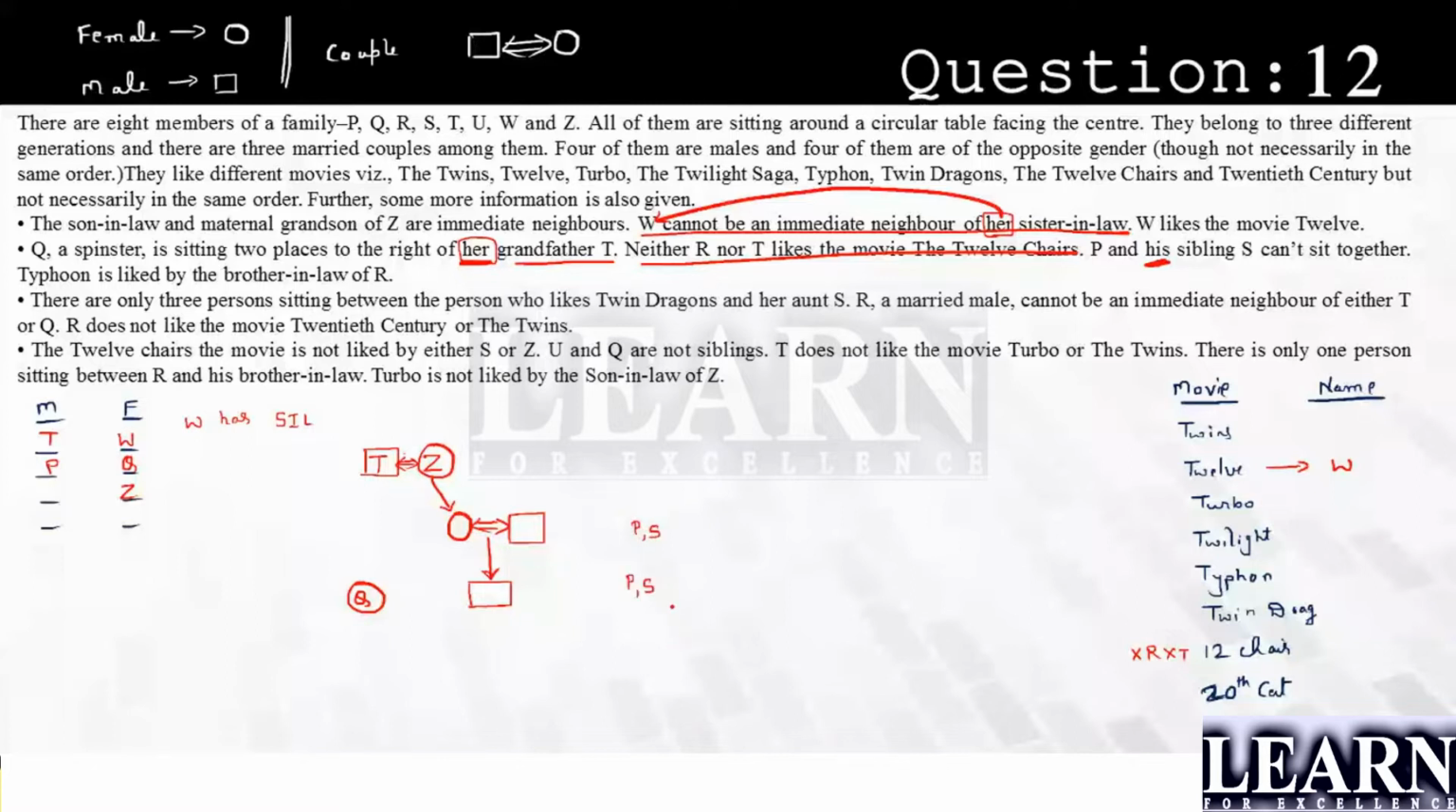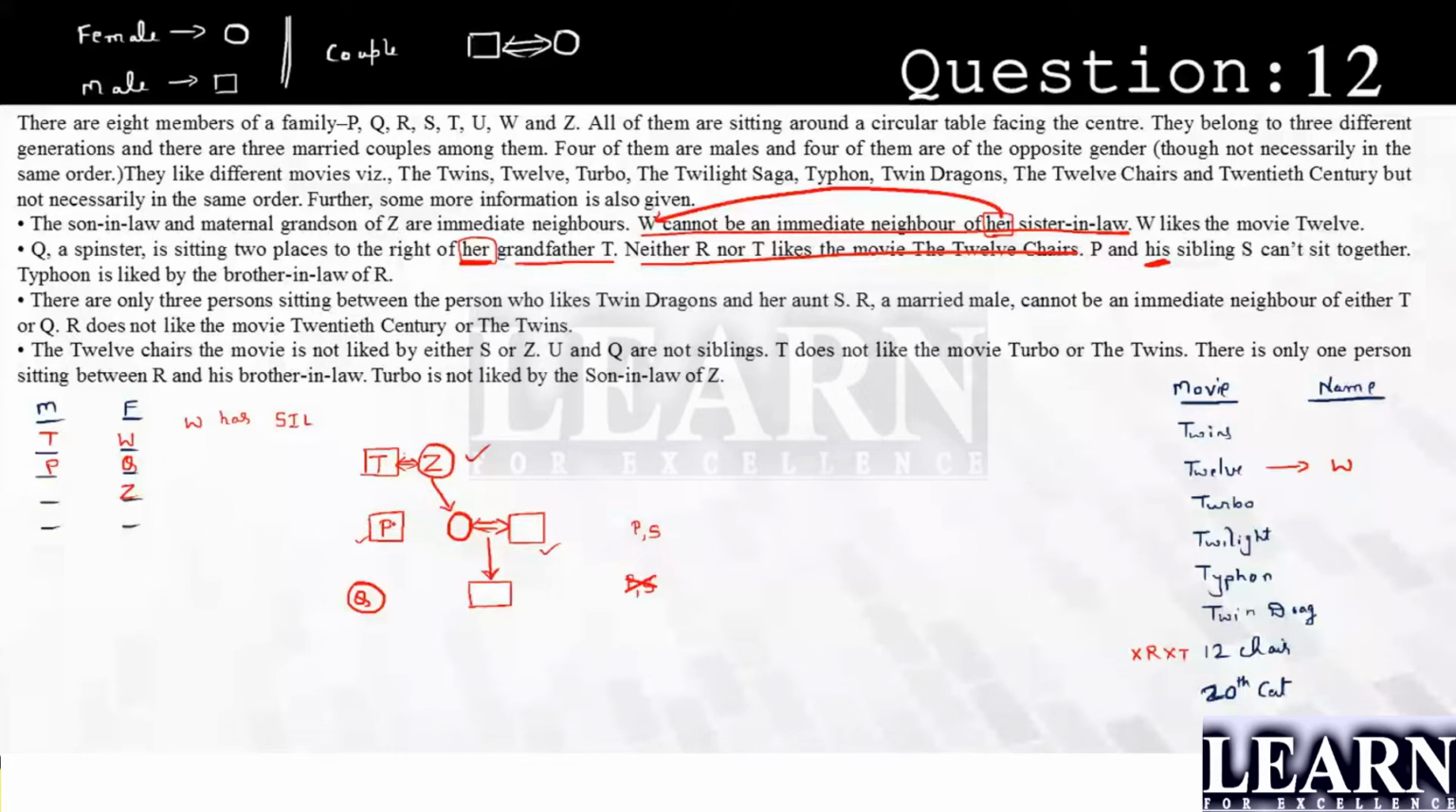Now what they have told is that there are 3 married couples. One married couple is done, another married couple is done, and there should be some married couple over here. In the 3rd generation, there are unmarried people. Now, if P and S are in the 3rd generation, then it will be 3 people. So 3 plus 2 plus 2 plus 2 will not be 8, it will become 9. So P and S will not be in this generation, which says that P is over here and P has one sibling, S.